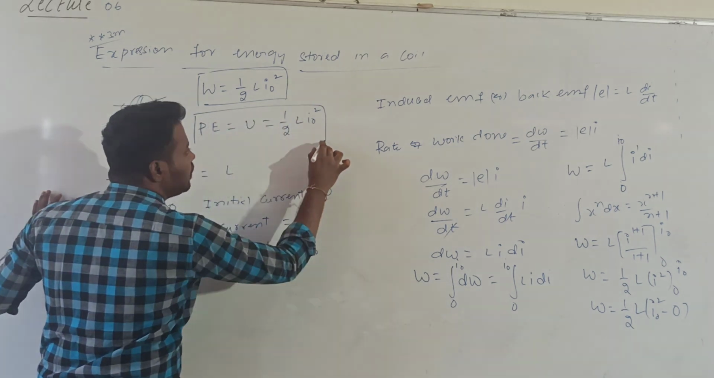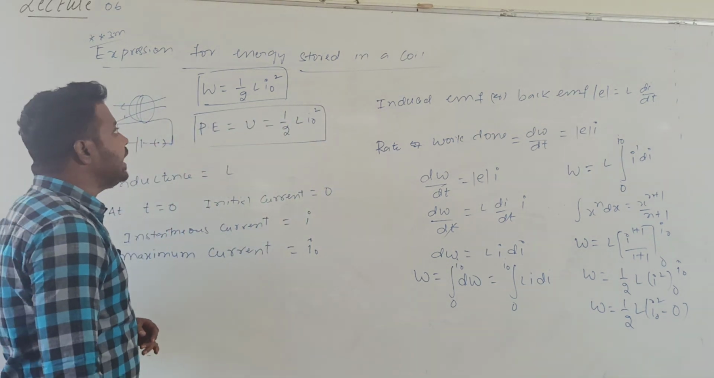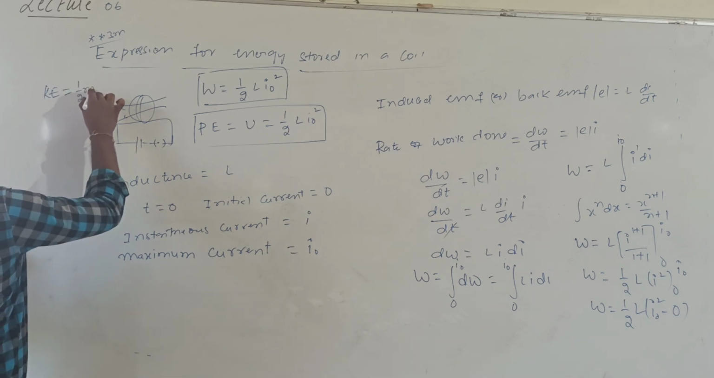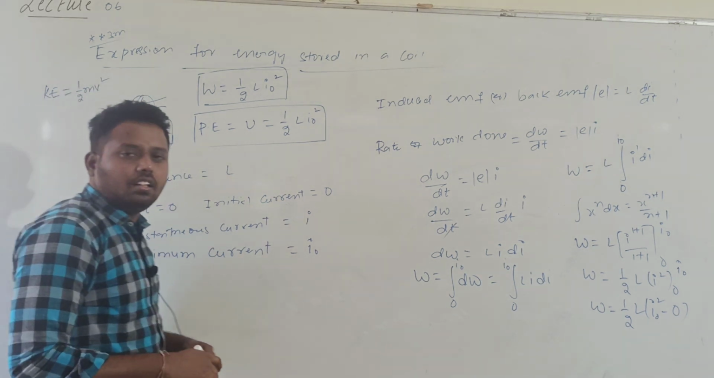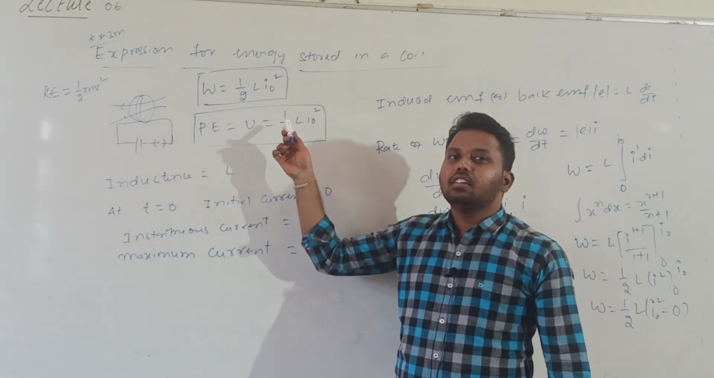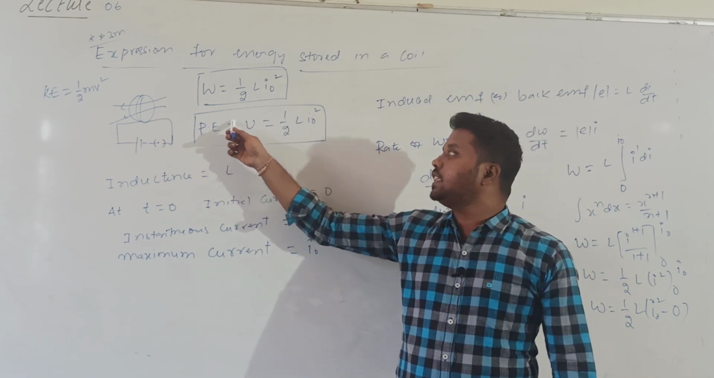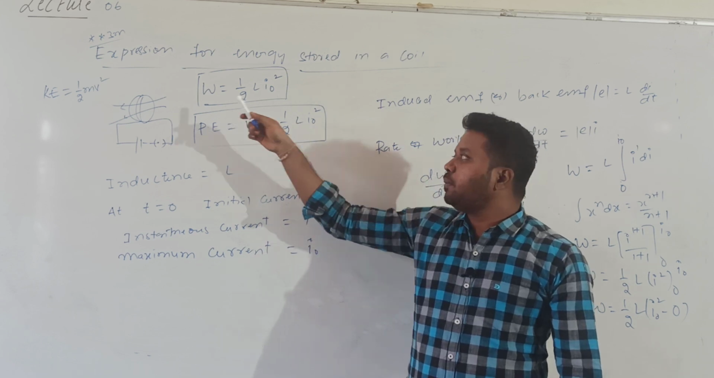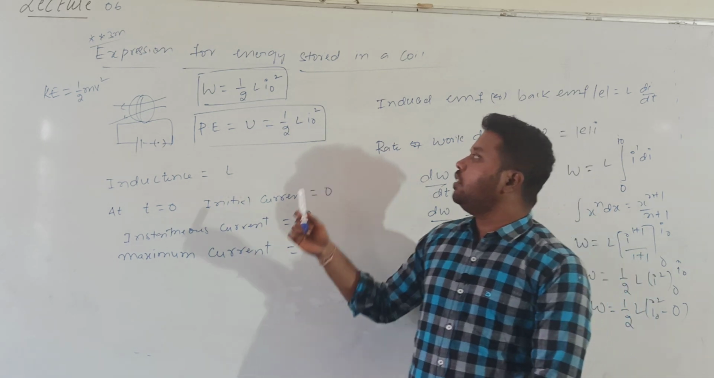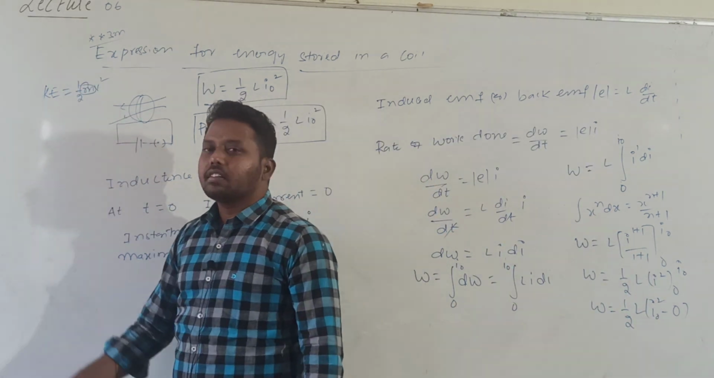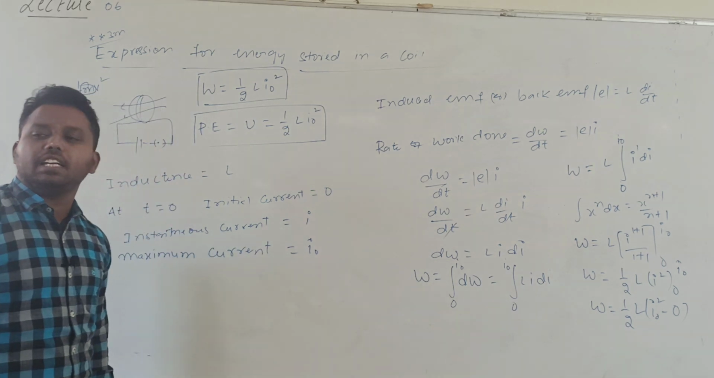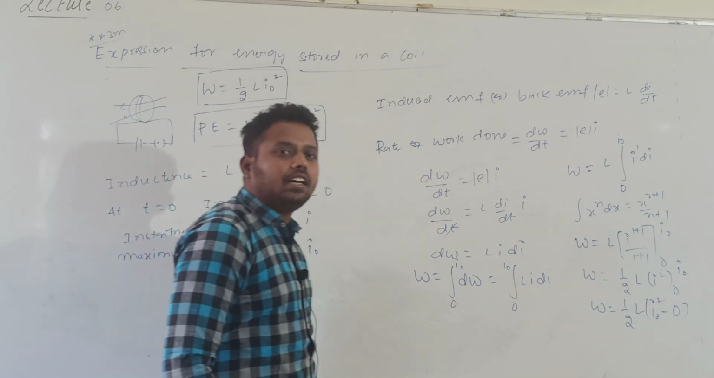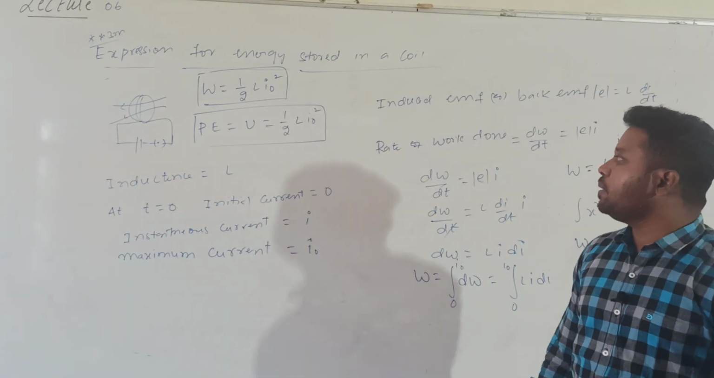This is similar to a body moving with a velocity. What is the expression for kinetic energy in mechanics? Kinetic energy is equal to 1 by 2 into m into v square. Whenever the current in a coil is I0, what is the energy stored in the coil? Potential energy. If I compare both, in place of v here I0 is there, in place of m here L is there. L plays the same role as mass. Mass is the measurement of mechanical inertia, whereas L is the measurement of electrical inertia. Have you got it? This is the derivation for 3 marks.